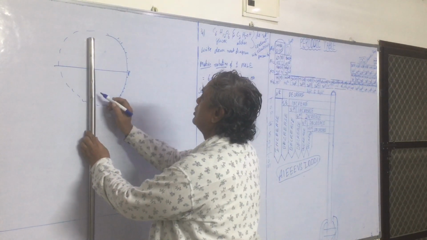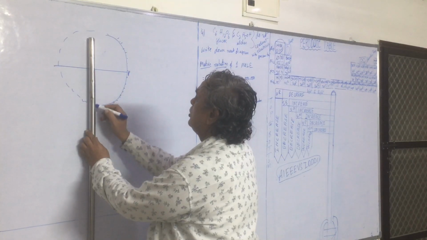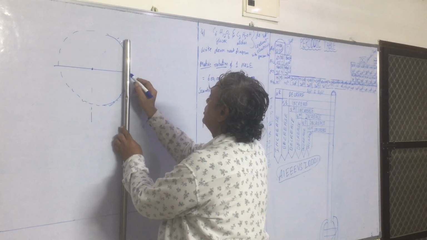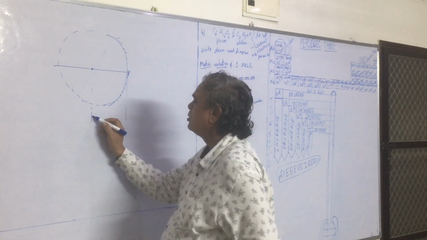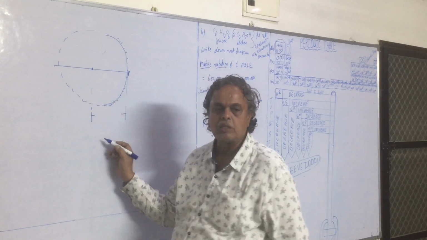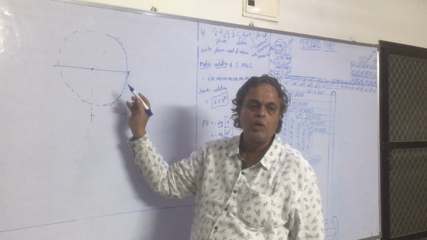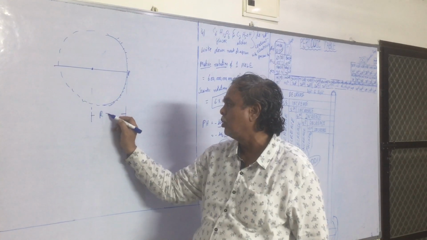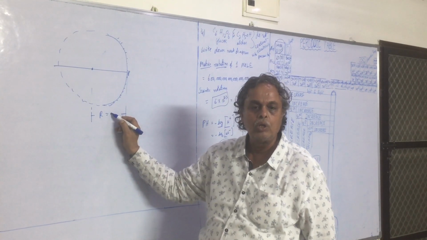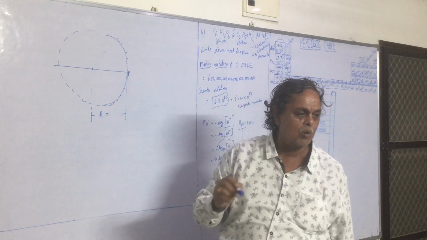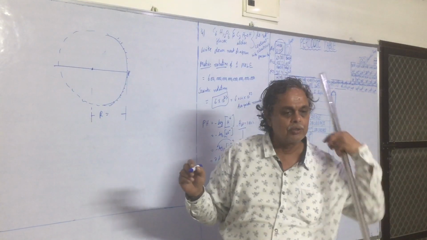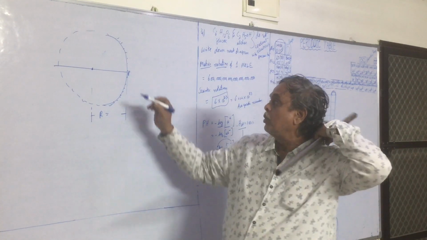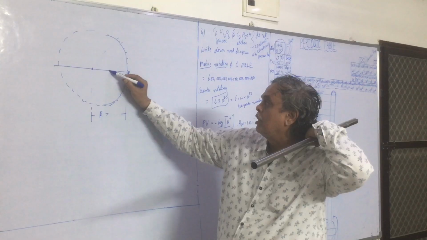What is this length? This is the principal axis. Radius is equal to 2 F's.